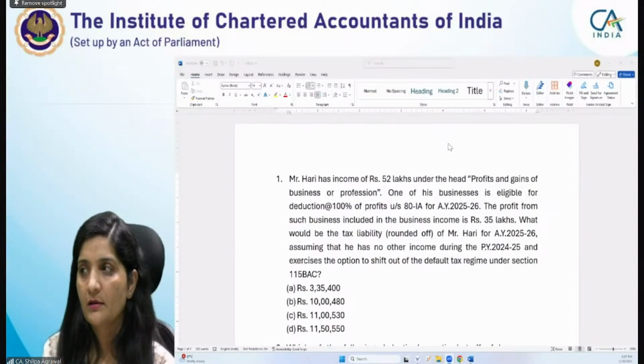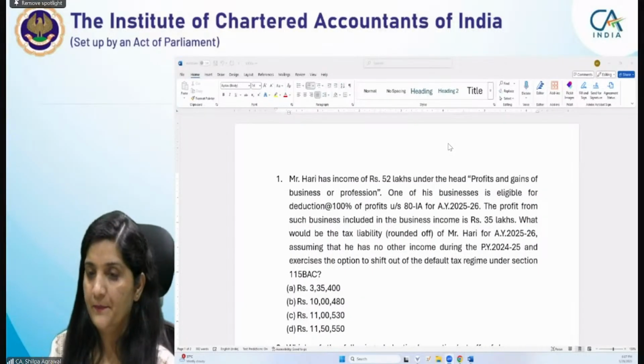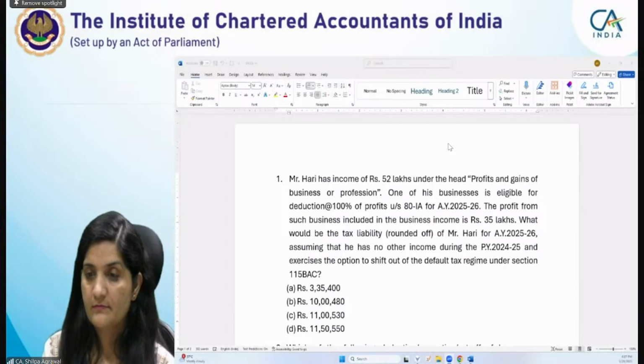Akshay, you want to? Yes, ma'am. Yeah, you explain. Ma'am, the assessee has shifted out from the default regime, and therefore it will be under old slabs, that is the 2.5 lakh slab, on the normal basis. Upon that calculation, after cess the tax would be 3,35,400.